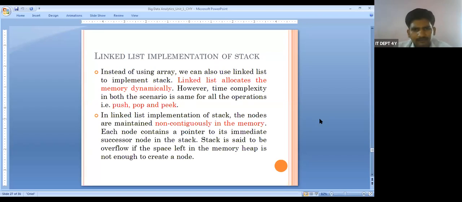What is static and dynamic? For example, if I define a variable a equal to 10, then a always contains the value 10. For example, if I ask for int a from the user and we input the value of a, then that is dynamic.